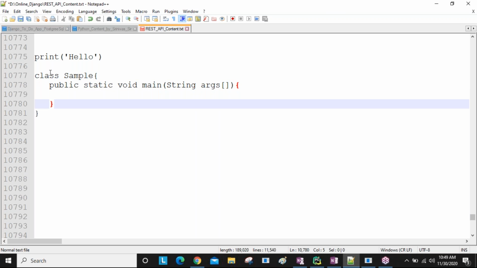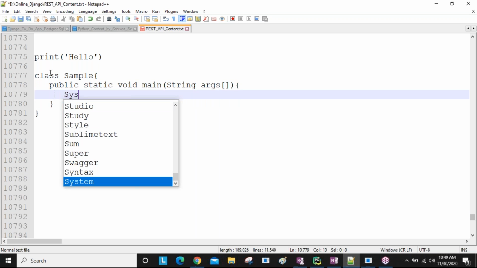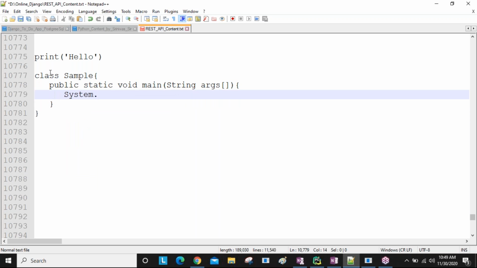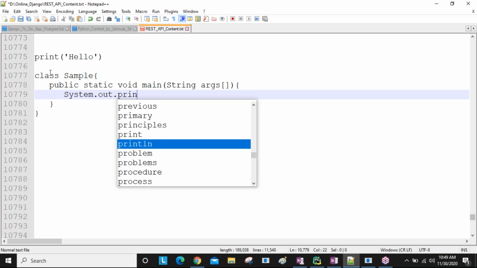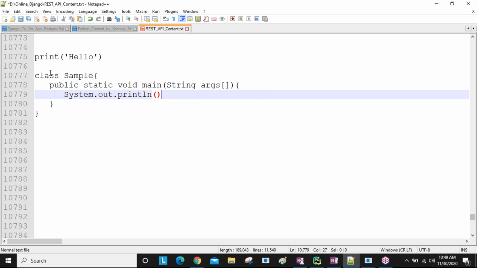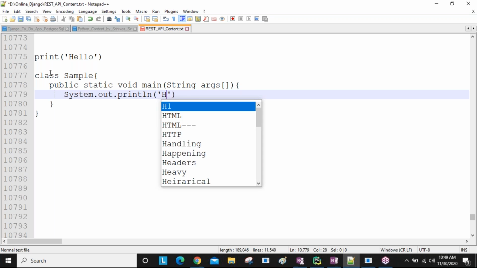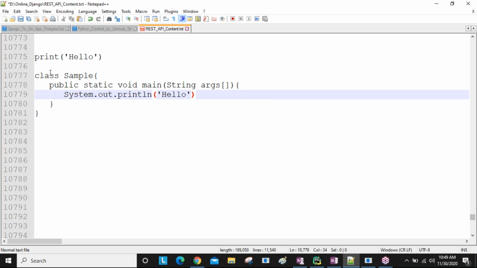Now here System is a predefined class, out is a predefined object, and println is a predefined method. Now here you write the hello message, followed by a semicolon, which is also required. Otherwise you are going to get an error. Every statement requires a semicolon, otherwise you get an error in Java.